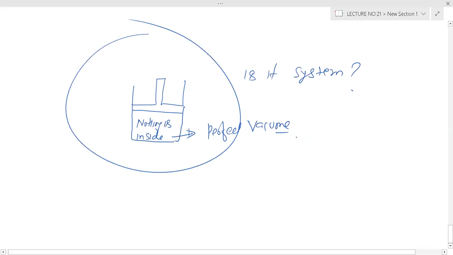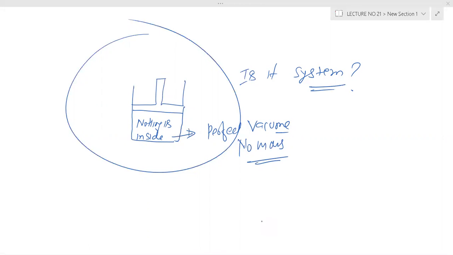A system in which work will happen. No, I am telling you, nothing is there. No mass. Is it a system? No. Good.